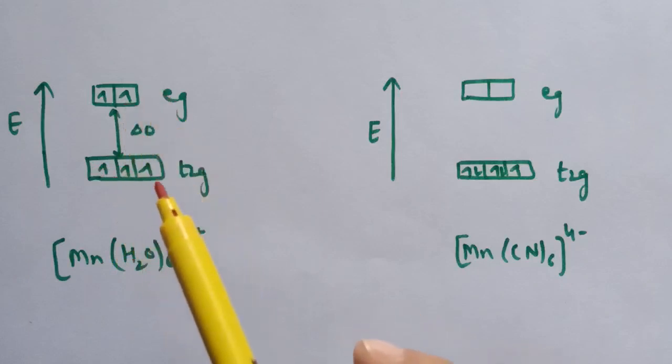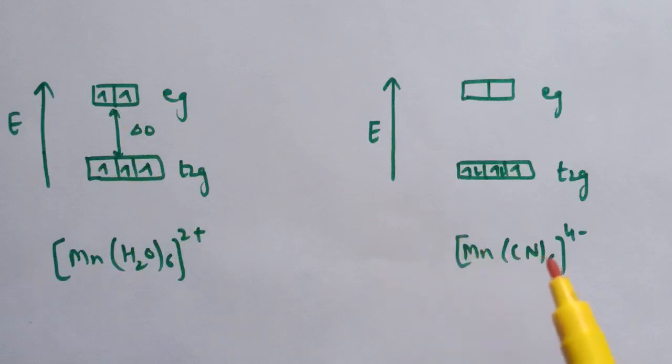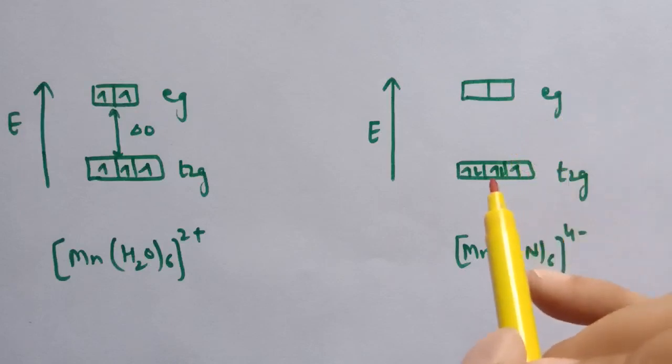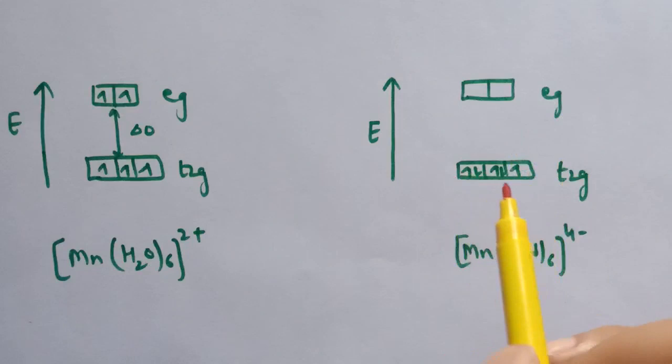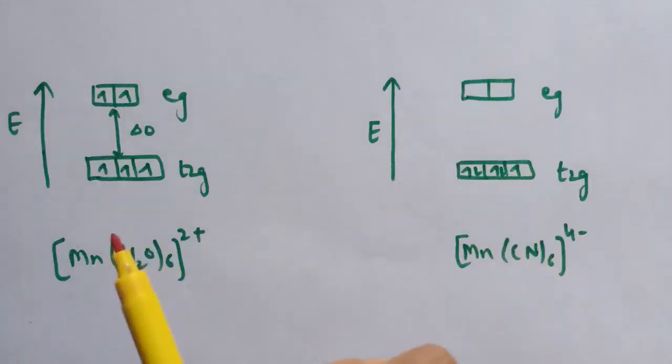And here 5 unpaired electrons are present, whereas in case of [Mn(CN)6]4-, delta O is greater than the pairing energy. That is why the fourth electron will enter into the t2g level, and that is why t2g5 has 5 electrons, and therefore it has only 1 unpaired electron, whereas the first complex has 5 unpaired electrons. So this is the explanation using CFT.